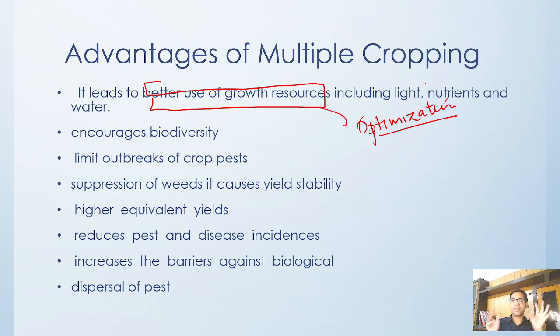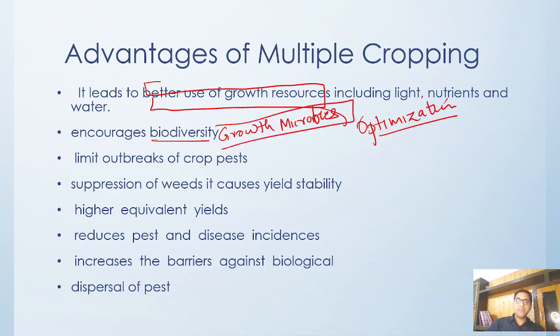Since we are using multiple cropping, we are enhancing the biodiversity of that area. We are enhancing the growth of microbes. We are enhancing the water conservation techniques.